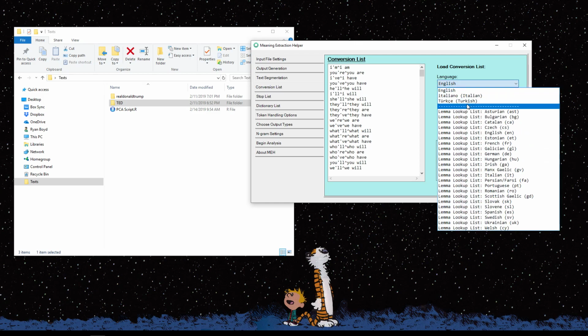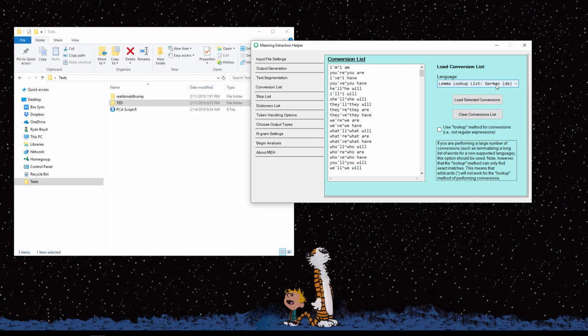What you can see is there's this big list of languages here where we have what's called a lemma lookup list. So this is a way to manually lemmatize your texts. Thankfully you won't actually have to do the manual lemmatization yourself because these lemmatizers are built in for most of these languages. And it's very easy to find additional lemma lookup lists for other languages that are not handled by default in the Mean Extraction Helper.